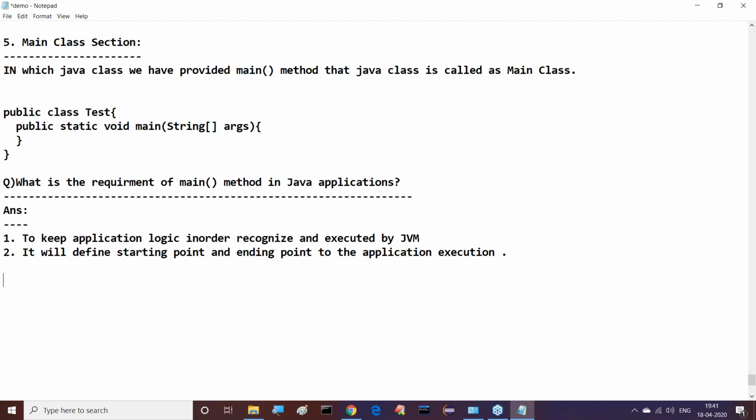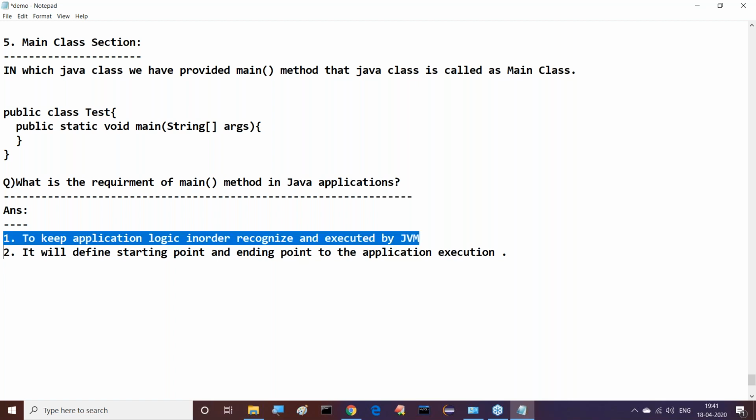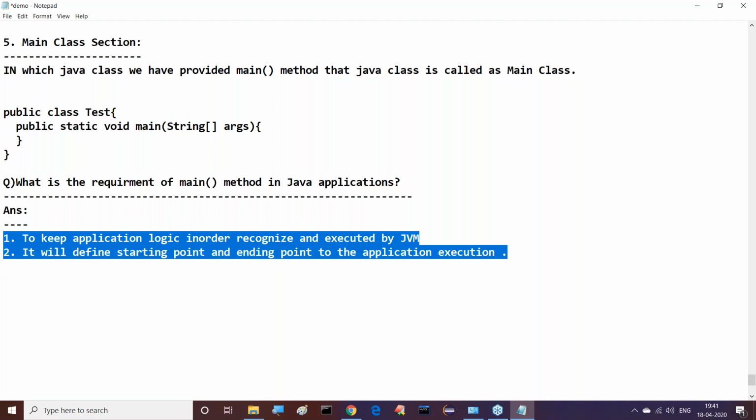So what is the need of the main method in Java applications? To keep application logic so that it is recognized and executed by the JVM, and to define the starting point and ending point for the application execution, we require the main method. These points are sufficient. We will discuss the main method again in the future. In object orientation, nearly 10 interview questions are available on the main method, and we will spend 2 to 3 hours only on the main method after the static keyword topic. Right now it is not very meaningful to discuss all of this, so I will discuss it in the future.